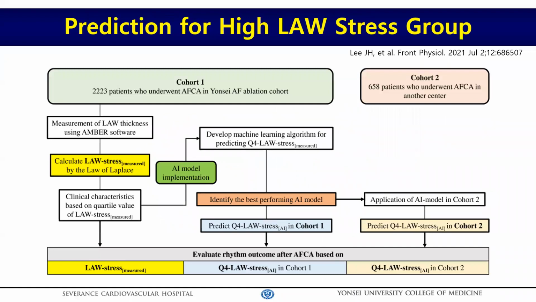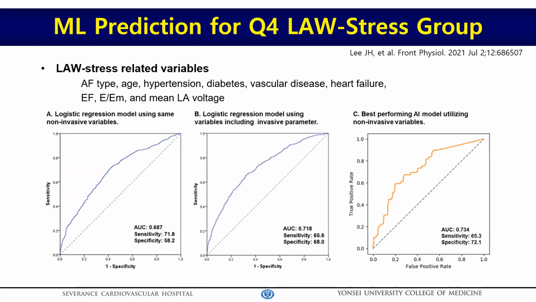So we designed this clinical trial, and we calculated the left atrial wall stress in the development cohort of over 2,200 patients, then developed a machine learning model to predict left atrial wall stress without invasive parameters or wall thickness. Finally, we applied and validated the machine learning model in the independent cohort.